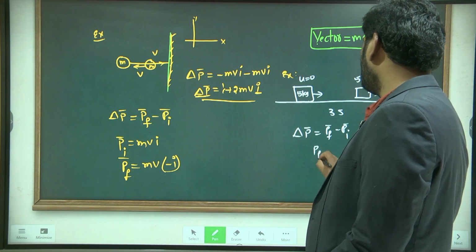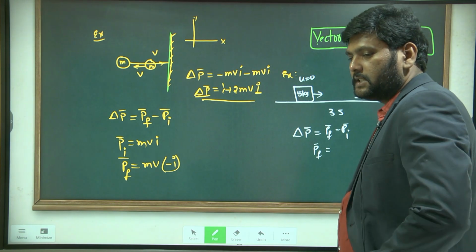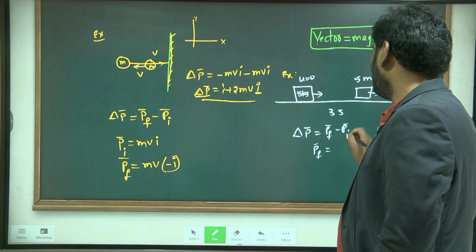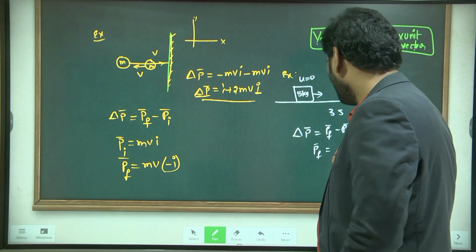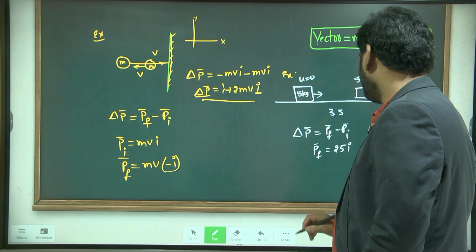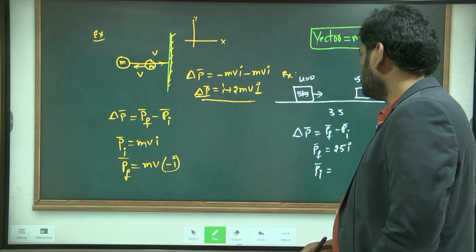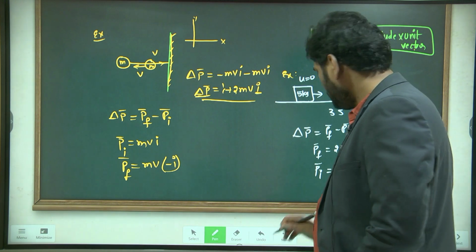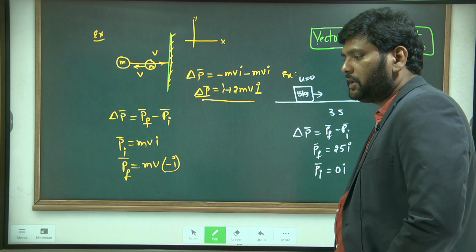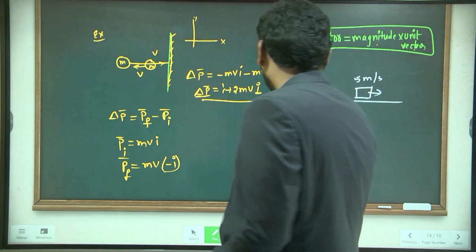What is P final? 25 i. Excellent. And P initial? 0, sir. 0 i. Null vector. This is called a null vector. The magnitude of 0 i is also 0 only. Okay, that is called a null vector.